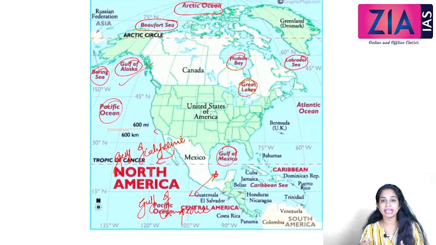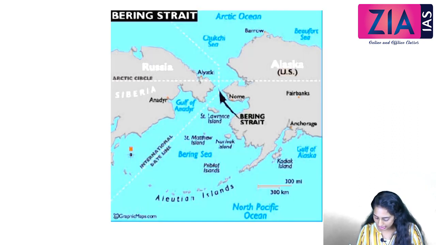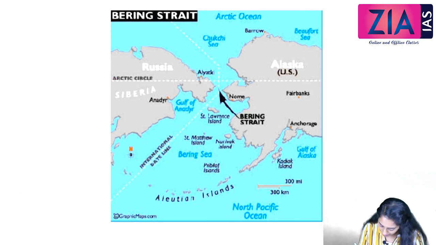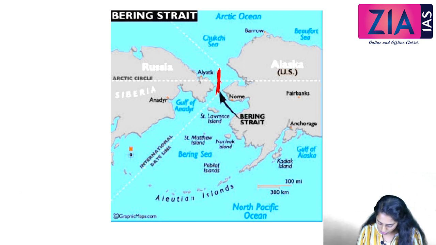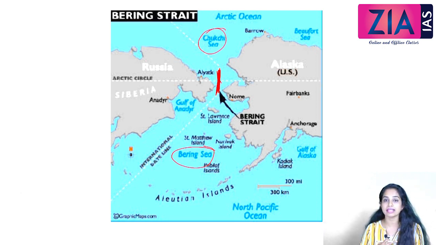Then we will talk about three different straits: the Bering Strait, the Davis Strait, and the Florida Strait. Where is the Bering Strait located? We have just discussed it. Let's have a map of the same. This is the Bering Strait. It separates the North American subcontinent from Asia, precisely between Russia and the US, that is Alaska. We have the Bering Sea here, and the Chukchi Sea here. This is where the Bering Strait is located.